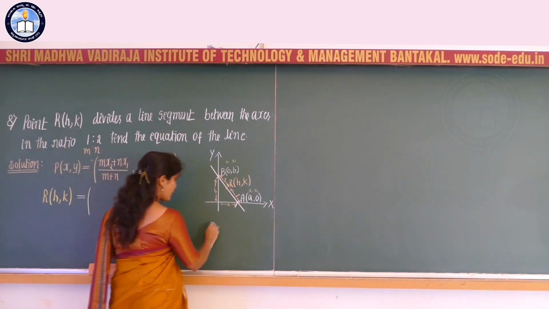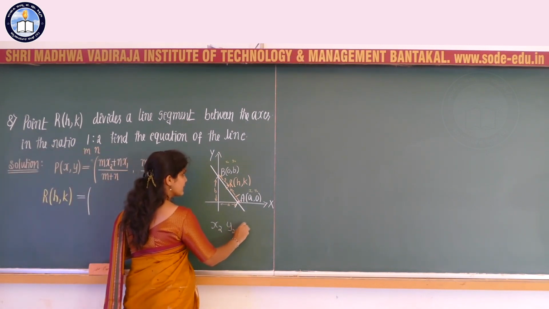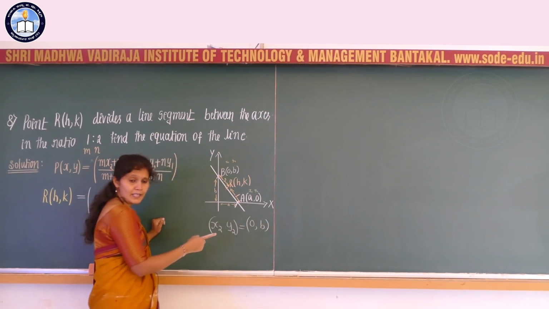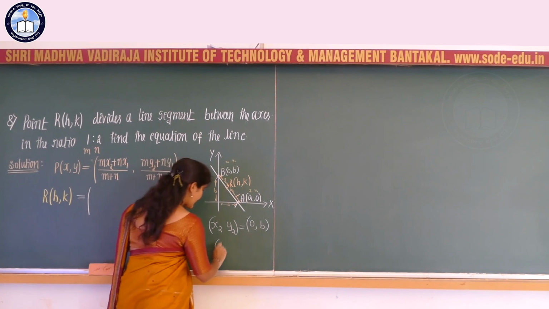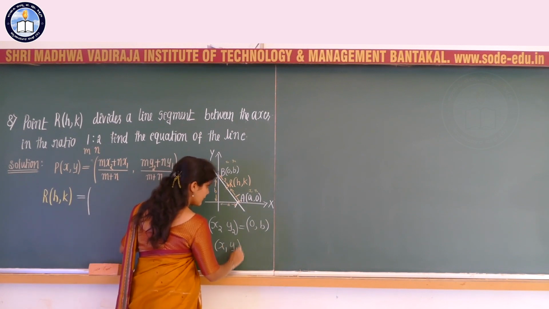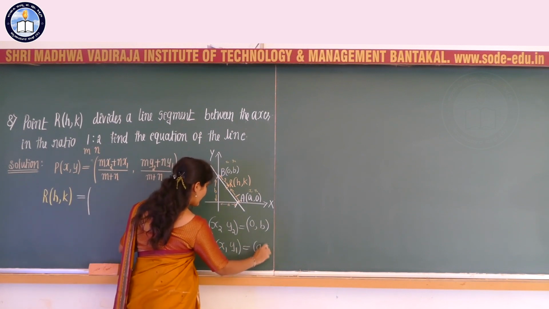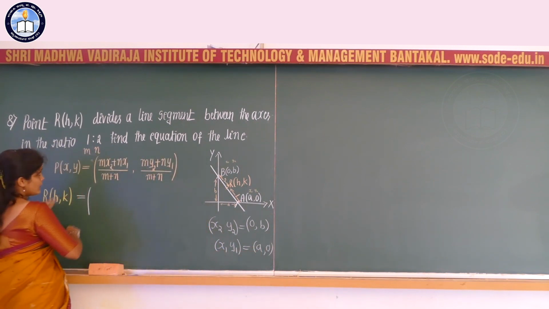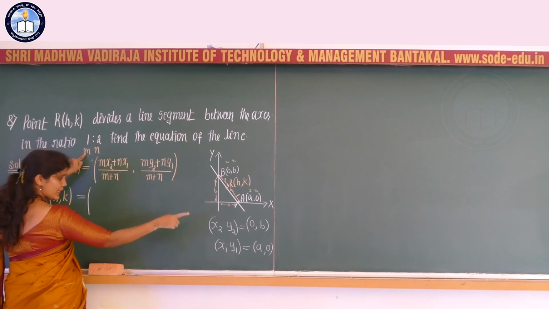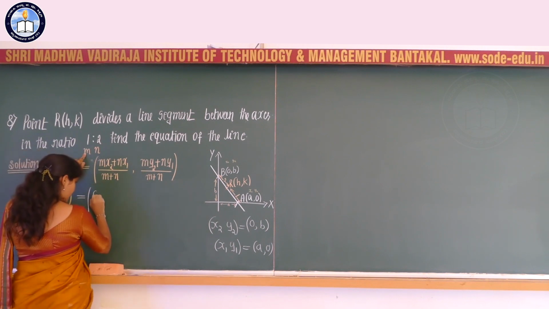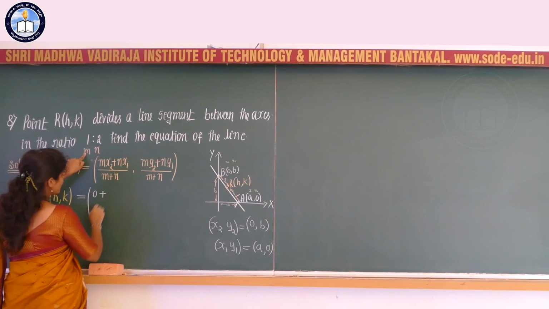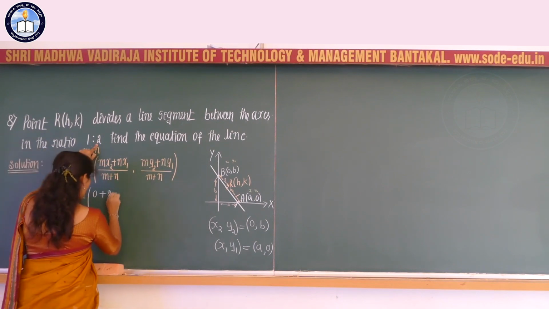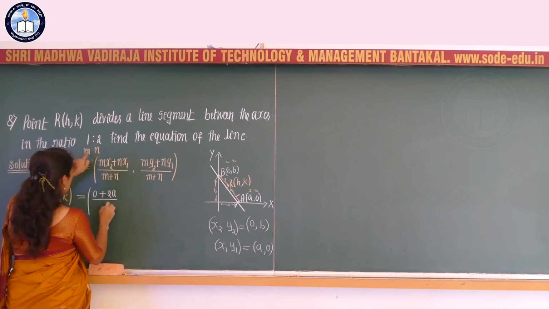As x2 comma y2, I will consider 0 comma b. The x2 value is equal to 0, the y2 value is equal to b, and for the ordered pair x1 comma y1, the x1 value is a and the y1 value is 0. So that becomes m into x2, where m value is equal to 1, 1 into 0, plus n into x1, n is 2, 2 into a, 0 plus 2a divided by m plus n,